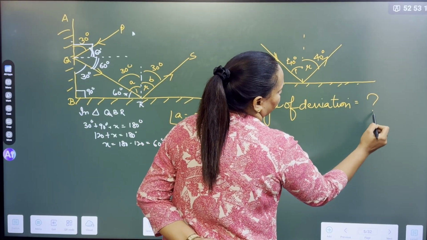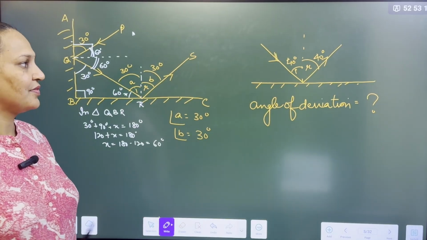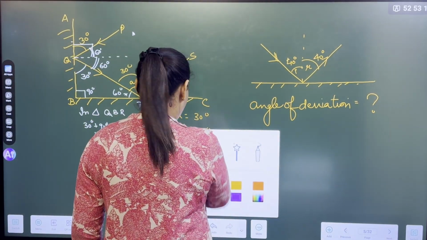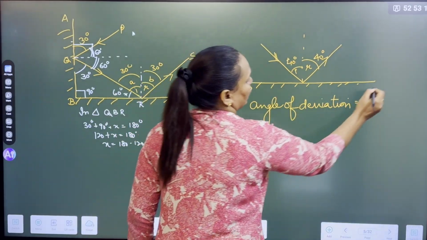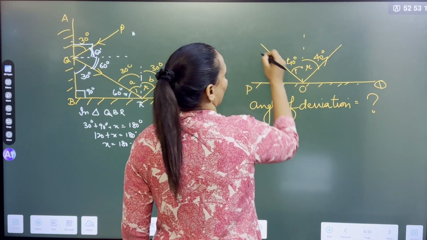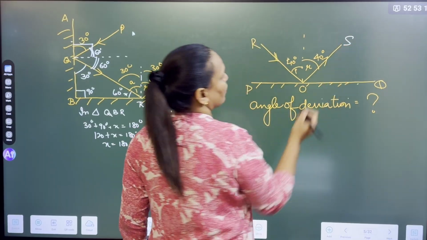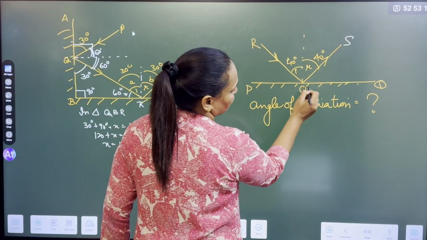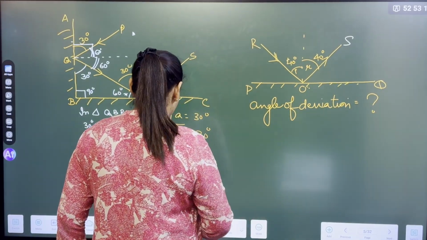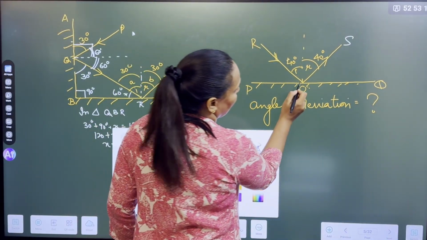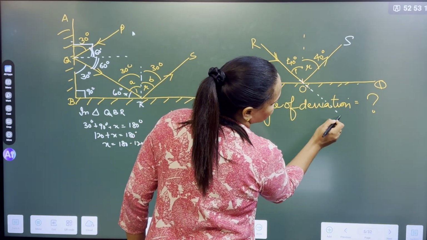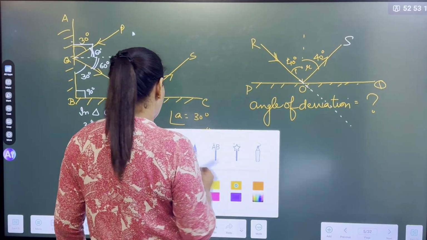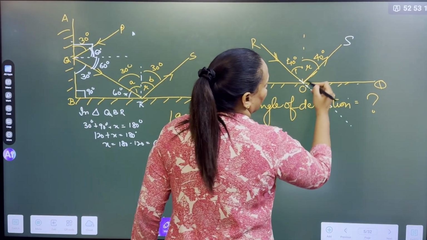Angle of deviation. Anybody? How do you find the angle of deviation? Quick. Very easy. Look, come with me. We will do it together. This is PQ. Suppose this is O. ROS: RO is the incident, SO is the reflected. Actually, the incident ray was going like this. I will change the color. The actual path of the incident ray was this, but it got deviated here.